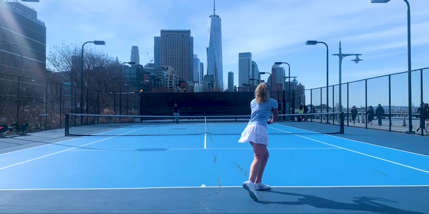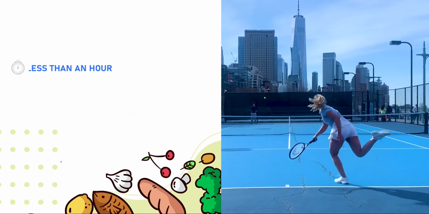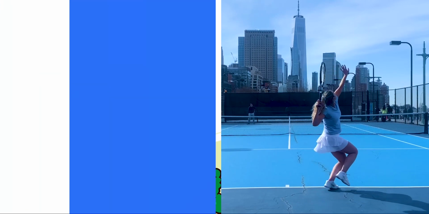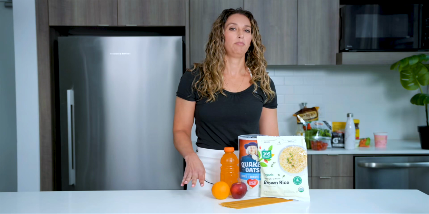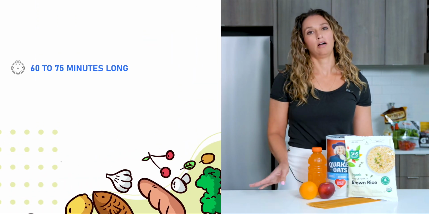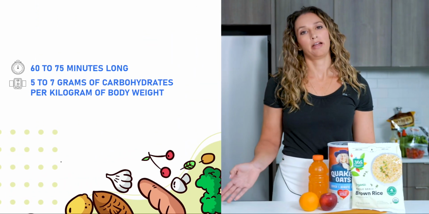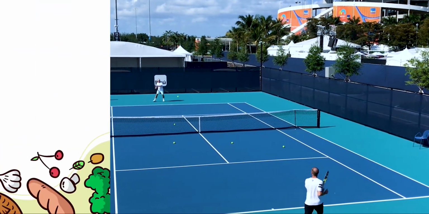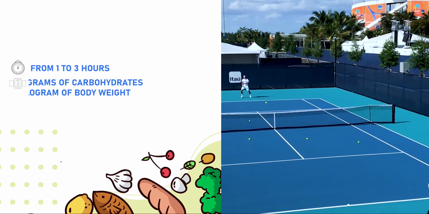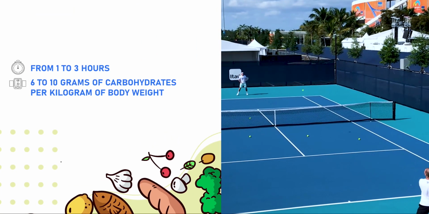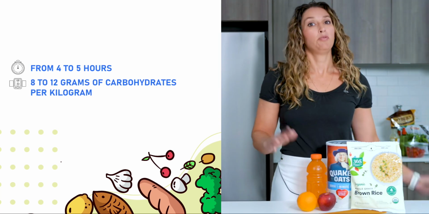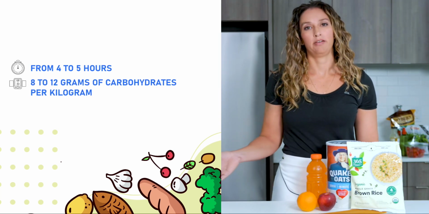So for a low intensity level of play, that would be less than an hour, you would need 3 to 5 grams of carbohydrates per kilogram of body weight. For a more moderate intensity training that would be 60 to 75 minutes long, you would need 5 to 7 grams of carbohydrates per kilogram of body weight. For a higher intensity level of play from 1 to 3 hours a day, you would need 6 to 10 grams of carbohydrates per kilogram of body weight. And lastly, if you have very high intensity training, that's about 4 to 5 hours a day, you would need about 8 to 12 grams of carbohydrates per kilogram.